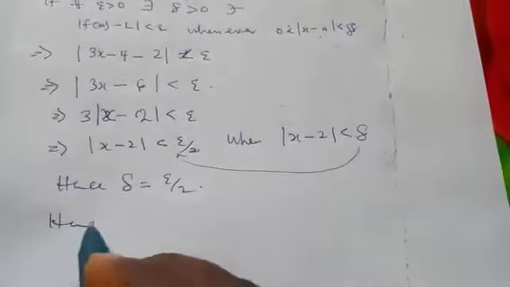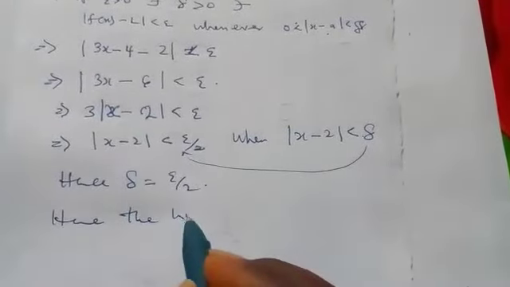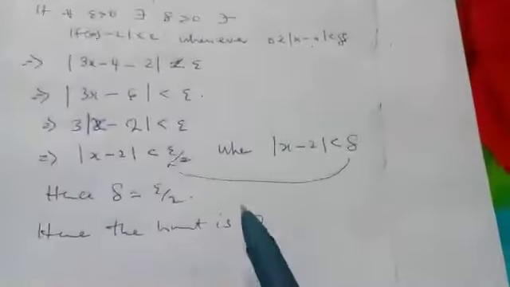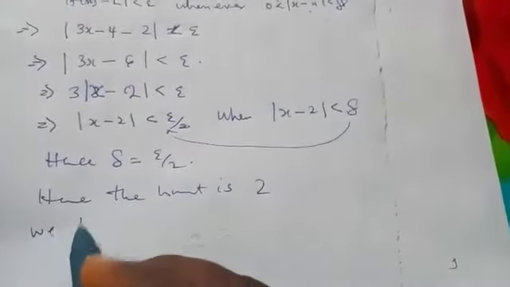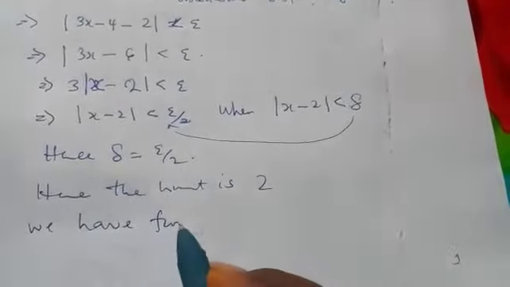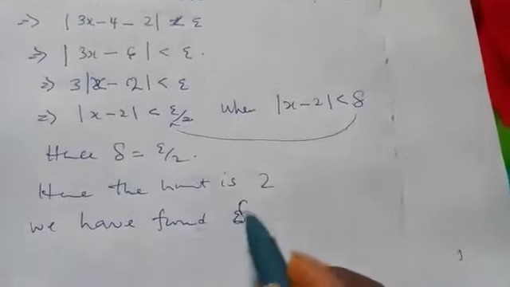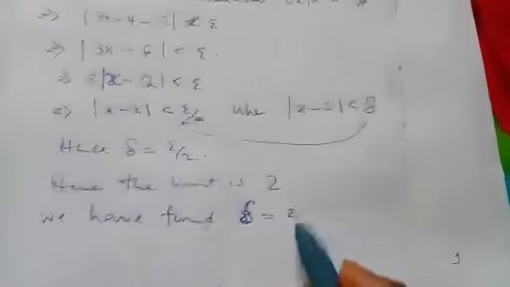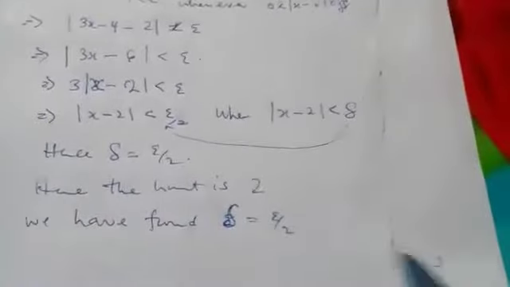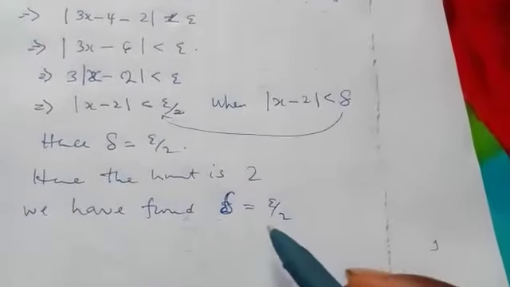Since we have found delta, we can now say that hence the limit is 2. The delta, we have said, will depend on epsilon. So since we have found it, we don't have any problem again.